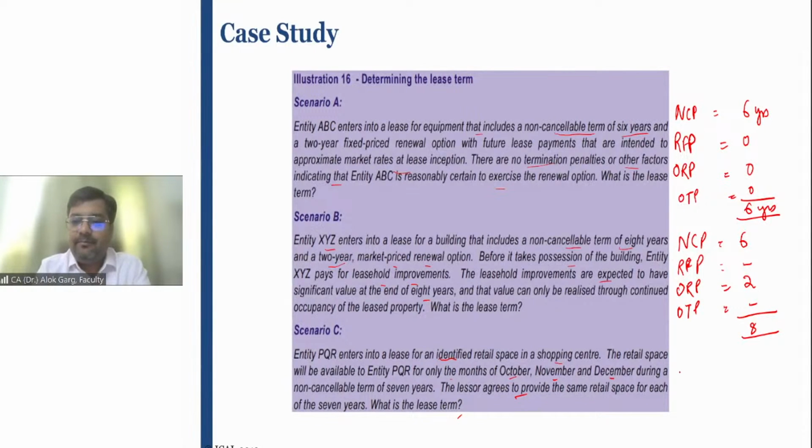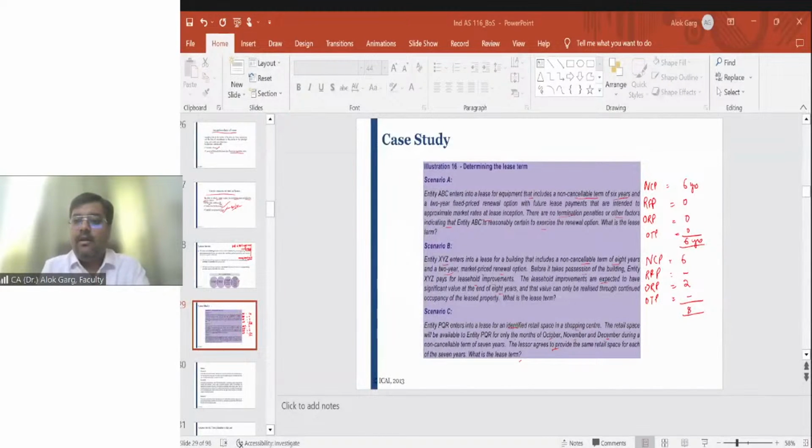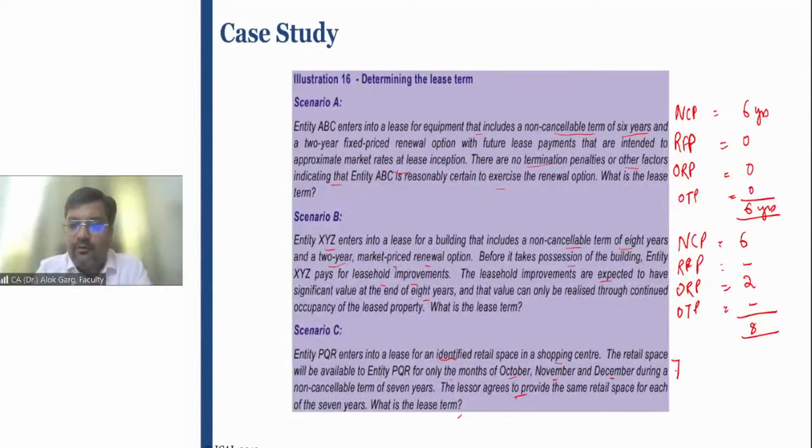In this case, the lease term is 21 months. 7 into 3 months is equal to 21 months. Why? Because the identified asset is there only for the 21 months, right? Only for the 21 months.